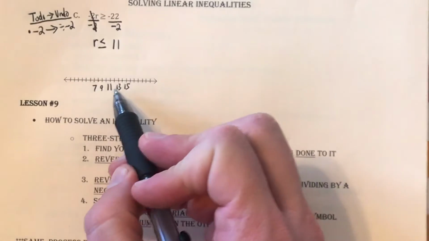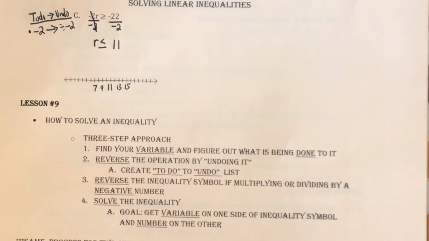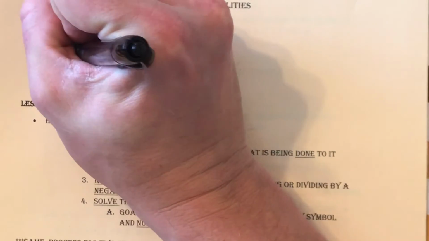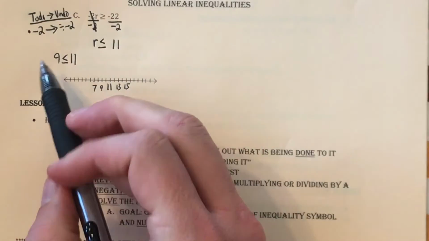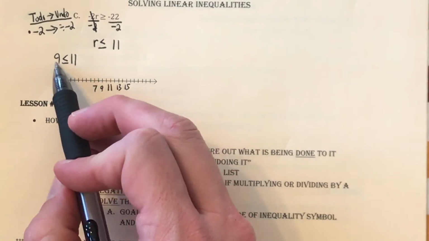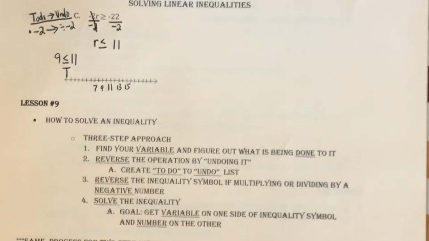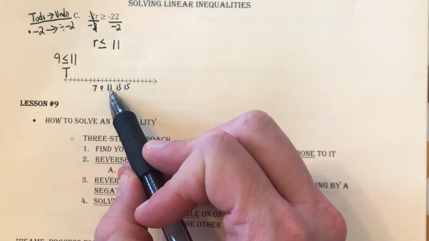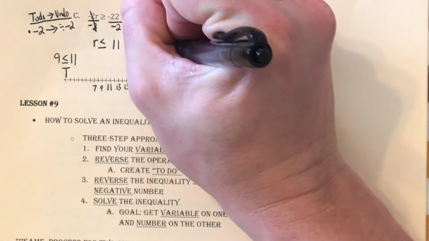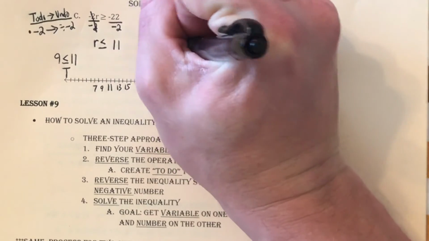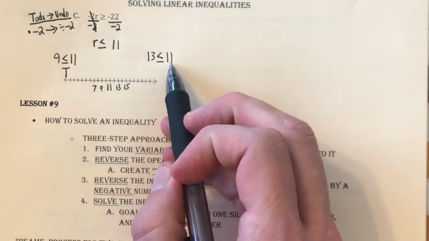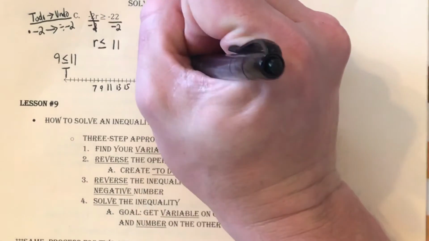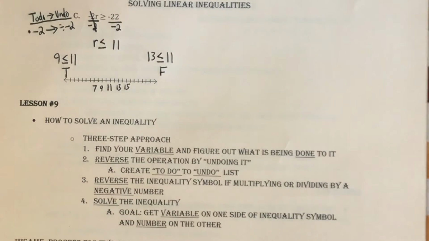So then I need to choose a number to the left of 11. I choose 9, and I'm going to plug it in to see if it makes it true. So 9 is less than or equal to 11. Well, 9 is not equal to 11, but it is less than 11. So this is true. But let's just check a number to the right and make sure that that is not true. So a number to the right of 11 is 13. Let's plug that in. So 13 is less than or equal to 11. Right? Well, 13 is definitely not equal to 11, but it's also not less than 11. So this is false. So everything moving to the right of 11 should be false. Everything moving to the left should be true. So we now know which way to draw our arrow.